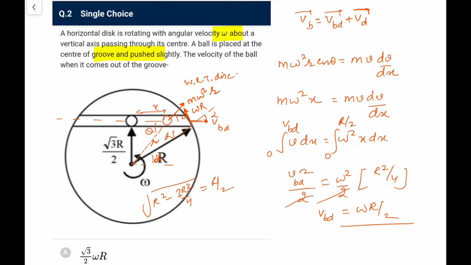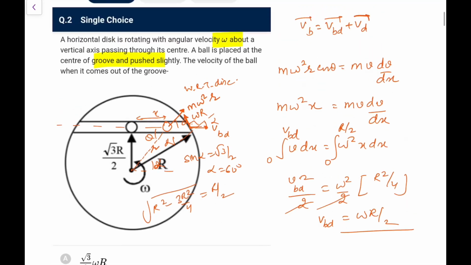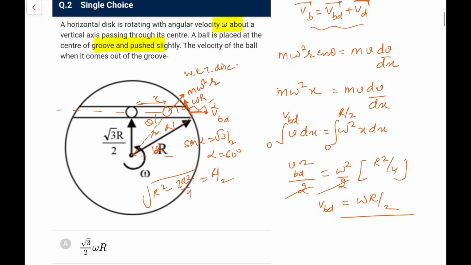So this alpha angle that I can talk about would be what it would be. Sine alpha is root 3 by 2, that means alpha is 60 degrees. So this angle is 90 plus 60, which is 150. That means these two vectors are at 150 degrees. So the velocity of the ball would be the square root of v_bd squared plus v_d squared plus 2 v_bd v_d cos 150 degrees.